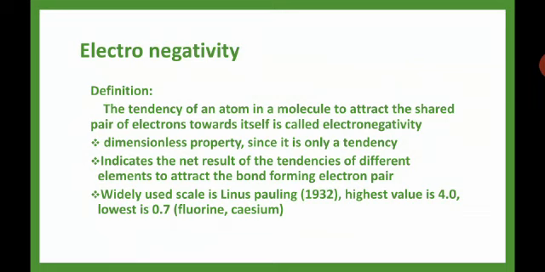It indicates the net result of the tendency of different elements to attract the bond-forming electron pair. It shows which atom will attract the other atom's electrons to form a bond. That tendency is electronegativity. So how does it vary across the period and down the group? In electronegativity, down the group it decreases, and while going across the period it increases.